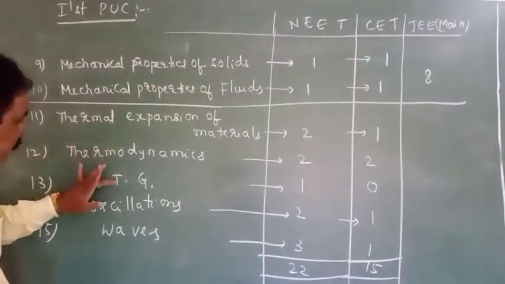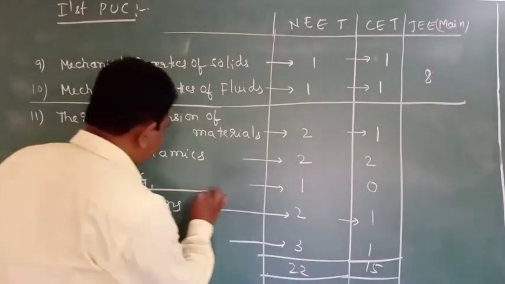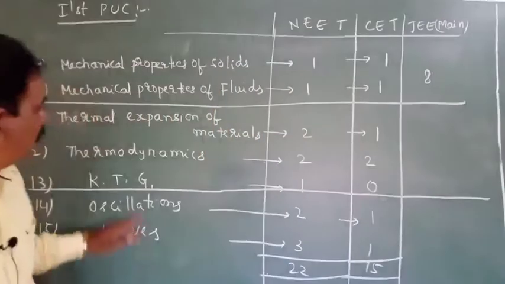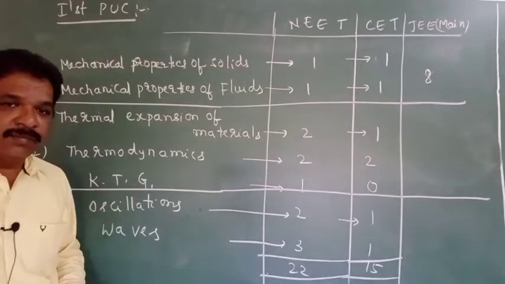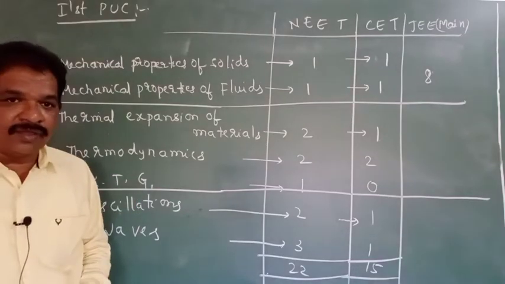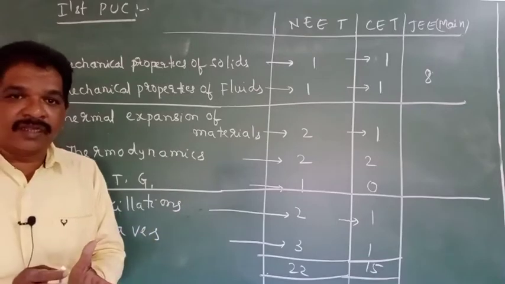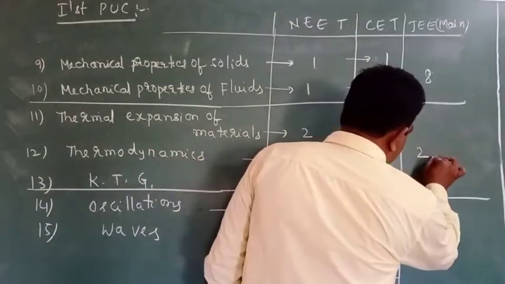Next, these 3 lessons will be called the heat part. What are the lessons in the heat part? Thermal expansion of materials, thermodynamics, kinetic theory of gases. From the heat, you will get 2 questions.